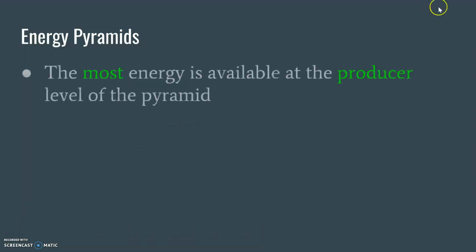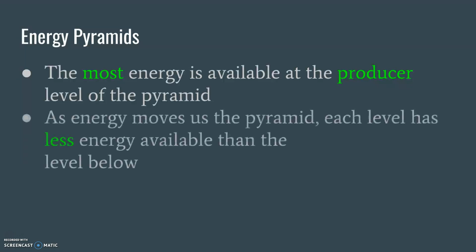So let's try and make this make a little bit more sense. The most energy is available at the producer level on the pyramid. As energy moves up, each level has less energy available than the level below. That's what I was just saying. So the producers have the most energy because they're getting it directly from the sun.